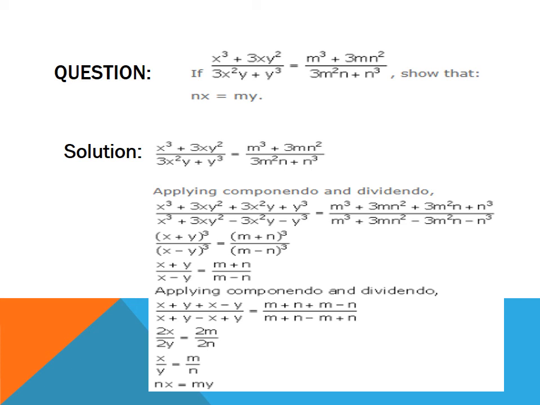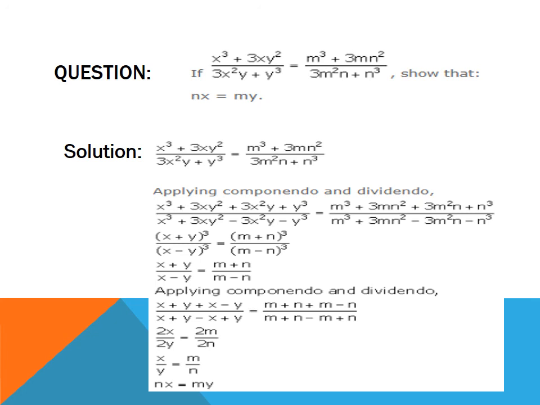On applying componendo and dividendo, in numerator it is a sum of numerator and denominator on both sides, and in denominator it is a difference of numerator and denominator on both sides, which is expressed as a whole cube of sum of two terms in numerators, and in denominators it is whole cube of difference of two terms.